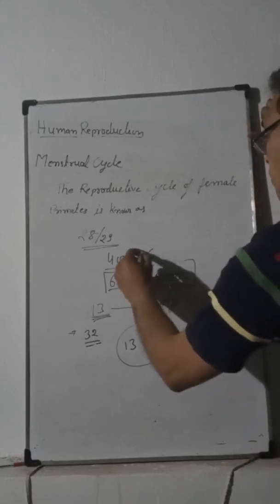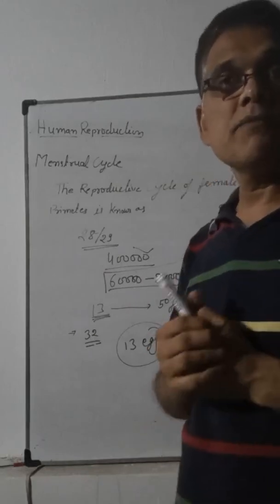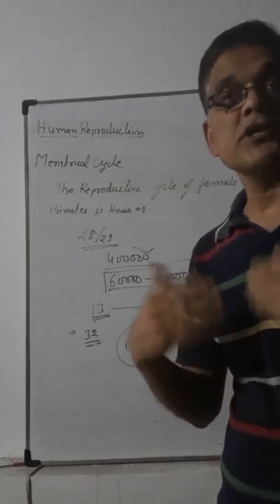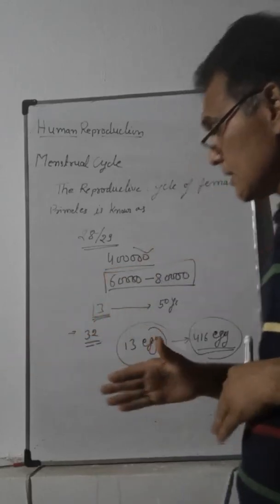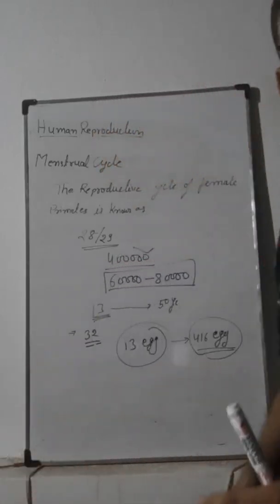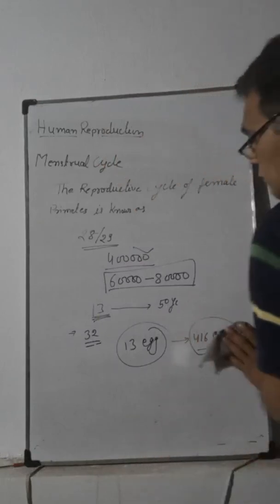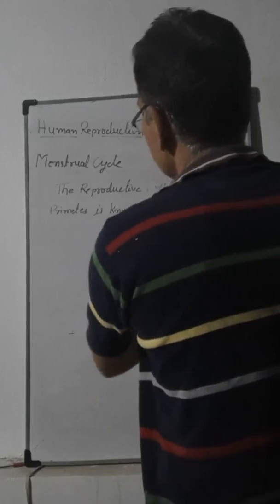Out of the 4 lakh present at birth, only 416 eggs will mature; the others degenerate. The menstrual cycle starts from about 13 years with menarche and continues till 45 to 50 years, ending with menopause.